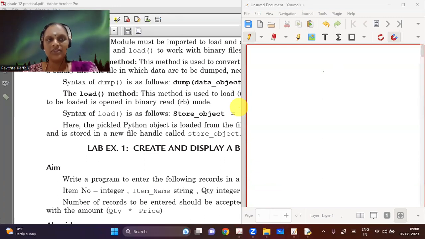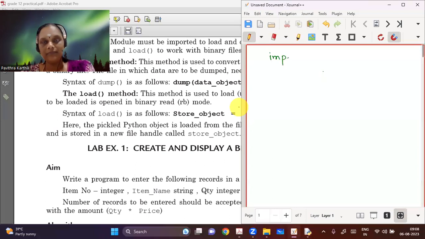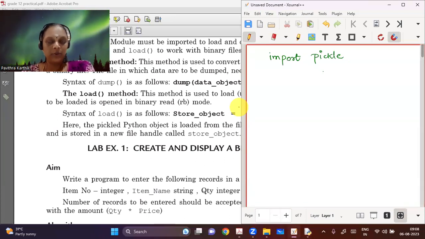So the major thing that we have to remember is you have to do an import pickle. This is the first line in all our programs. So import pickle will import two main functions for us. We need to have a load and a dump method. Previously we did text files. In text files, we have functions for read lines, read line, and write lines. So here, instead of those functions, we are going to have a different set of functions.